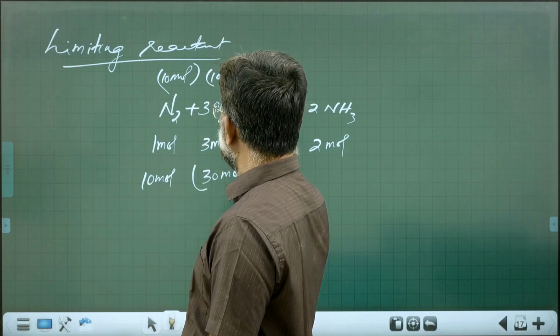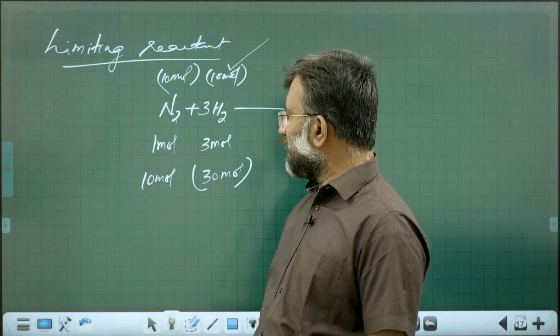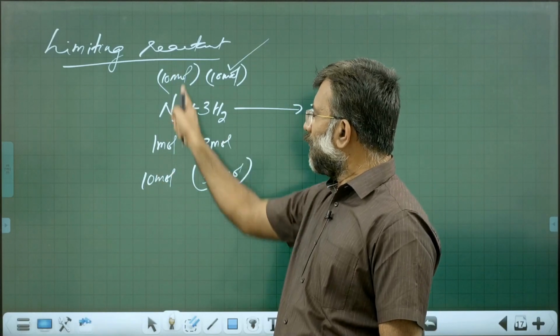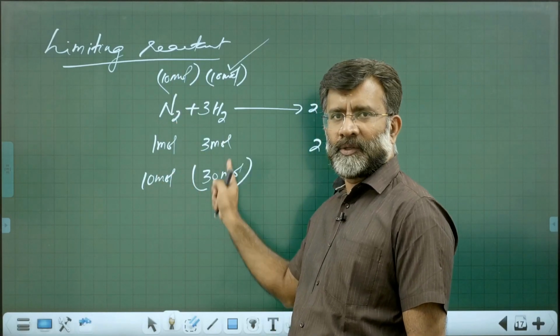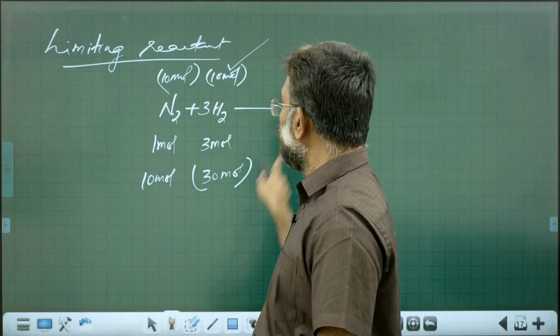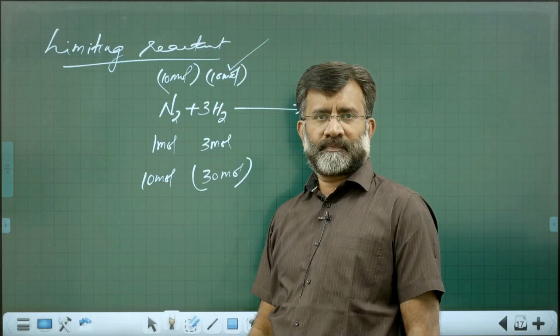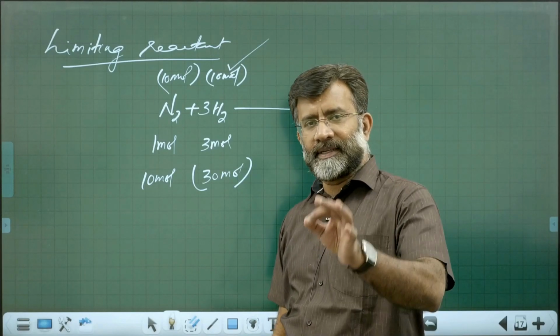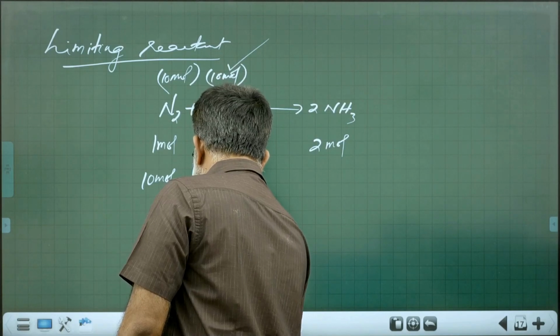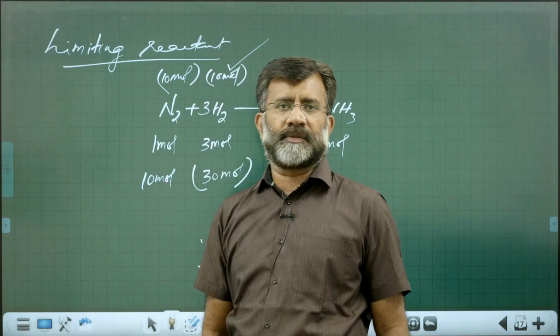But what is given is only 10 moles. So hydrogen required is 30 moles, but given is only 10 moles. That means hydrogen is the limiting reactant in this case.